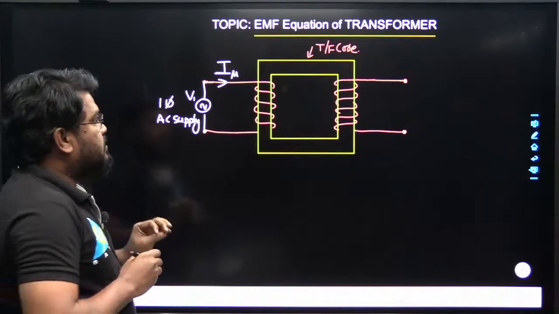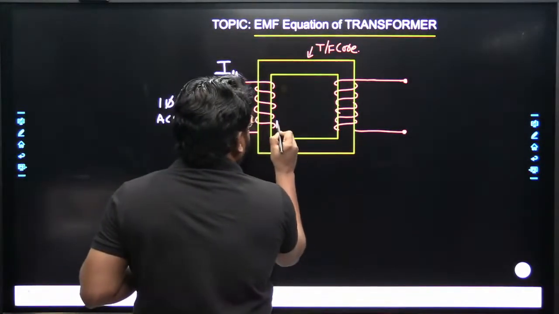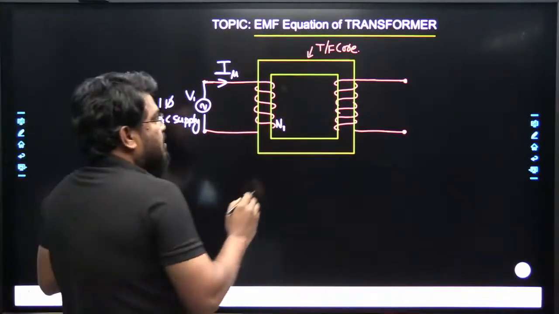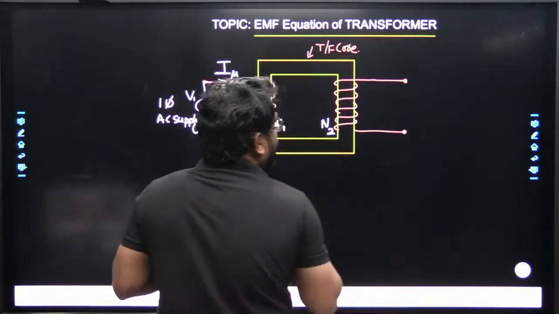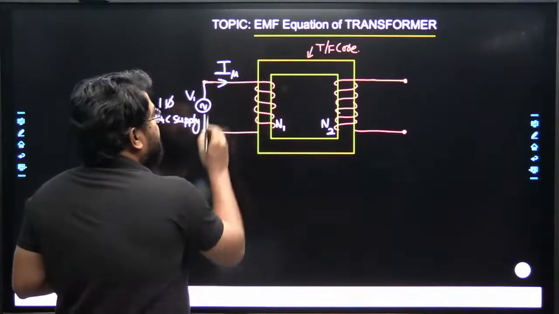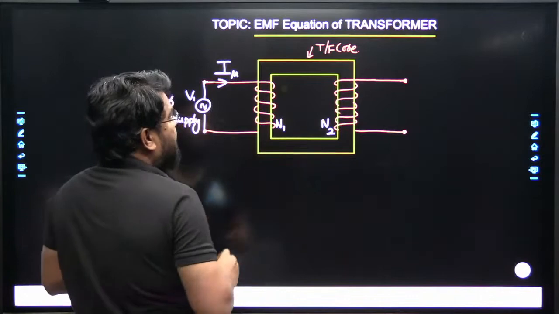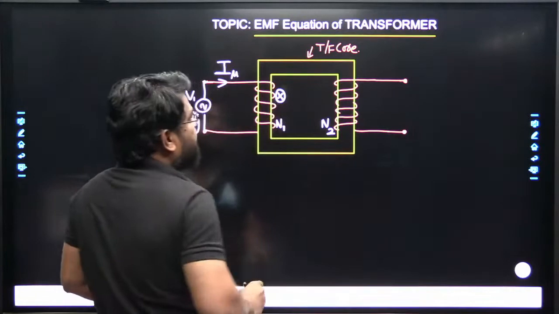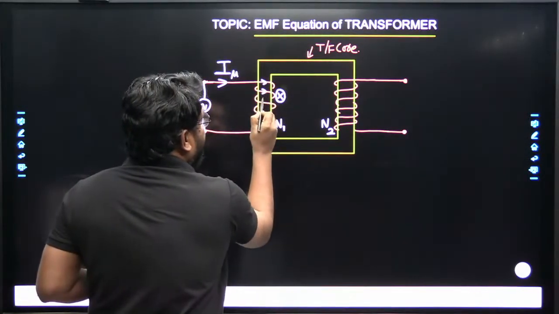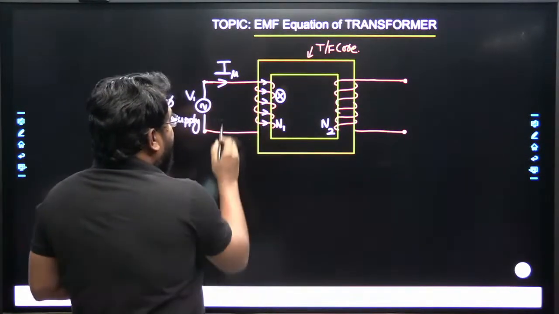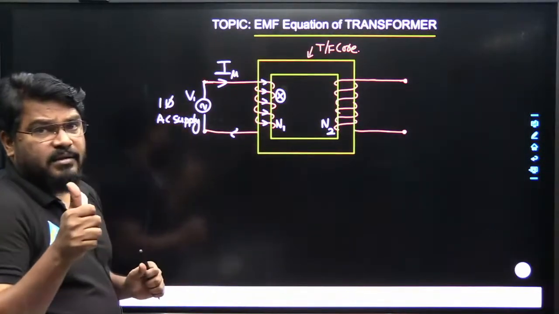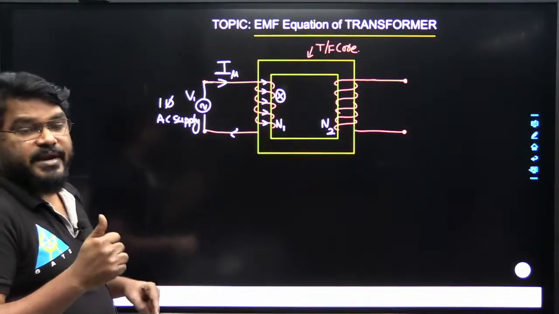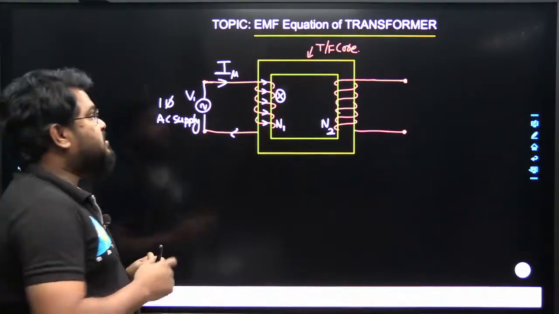Let us assume N1 is the number of turns in the primary winding of the transformer, whereas N2 is the number of turns in the secondary winding. Now this current is a magnetizing current. Assume, as I discussed yesterday, that the current is entering like this. According to the right hand thumb rule, if the fingers indicate the current direction, then the thumb indicates the flux direction.